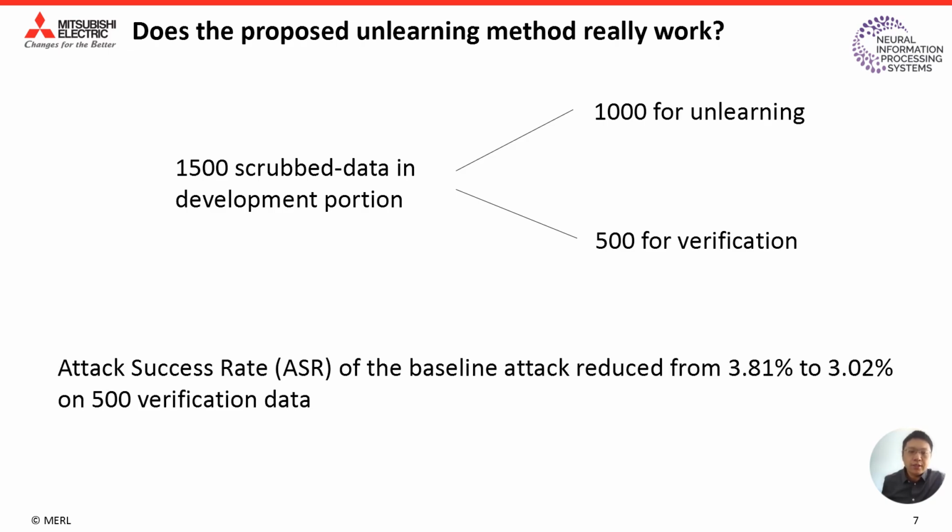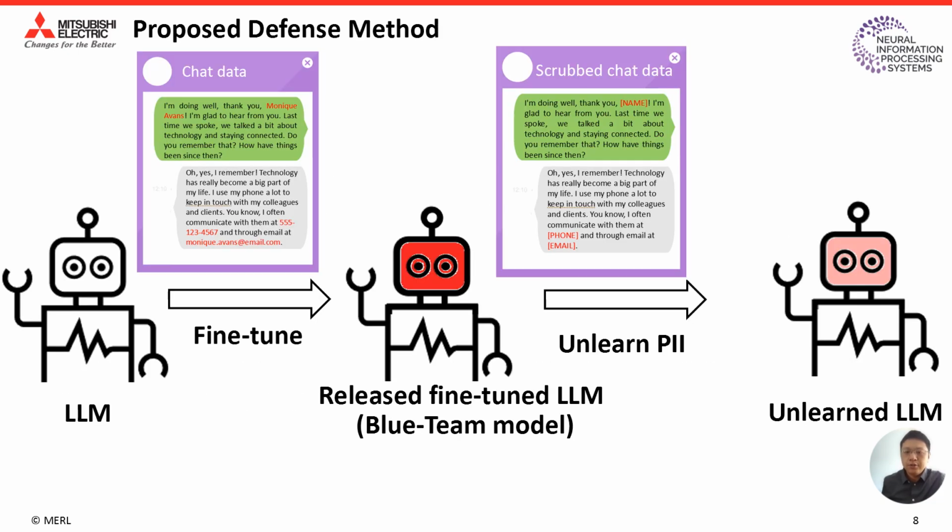We verified that the attack success rate of the baseline attack indeed reduced from 3.8 to 3.0 on the 500 verification data. But the unlearning is still far from perfect.